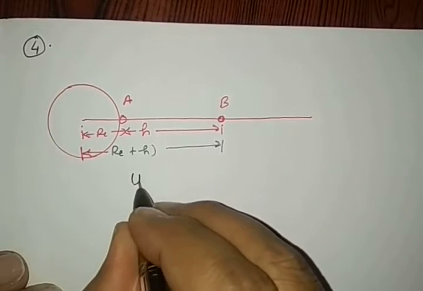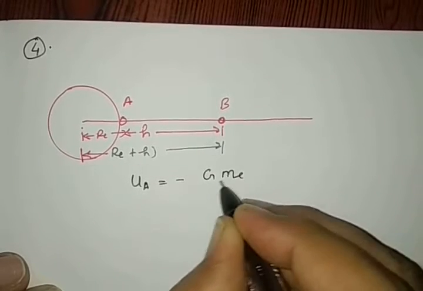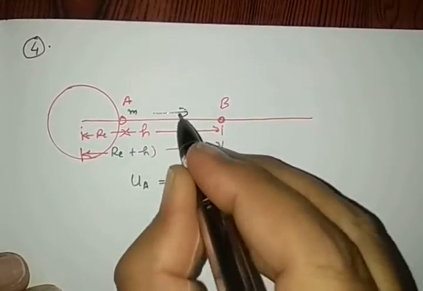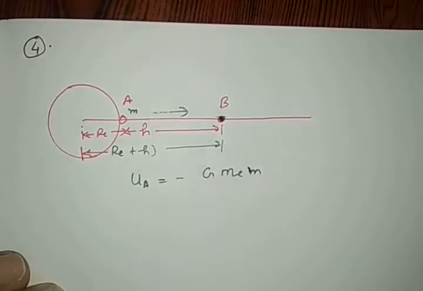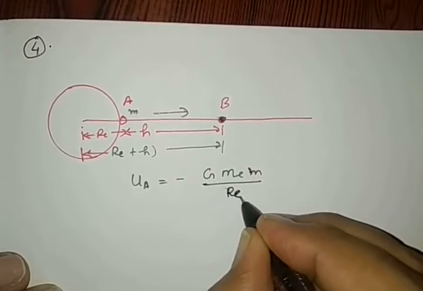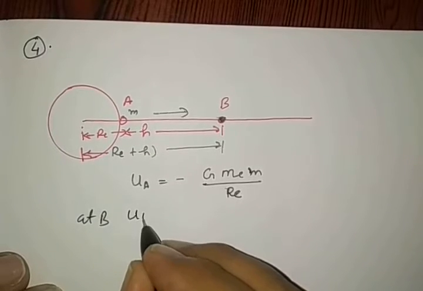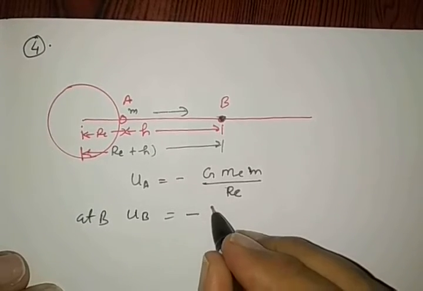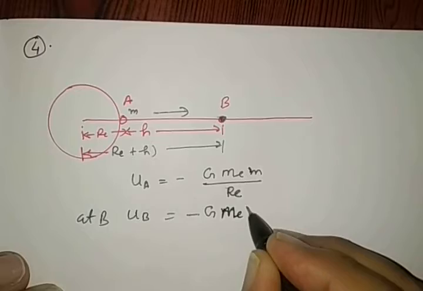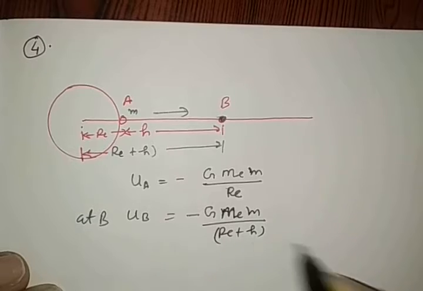So first of all, potential energy at point A is minus GME M. Let M denote the mass of the body which moved from A to B in this system. UA is minus GME M by the distance Re, and at B, UB is equal to minus G MEM by this total distance Re plus h.